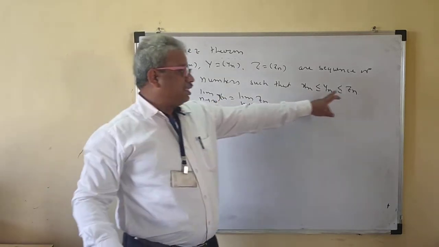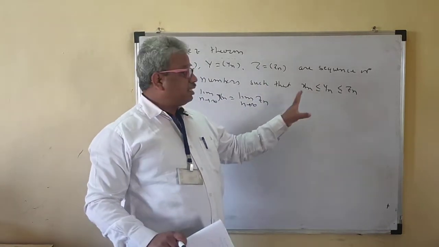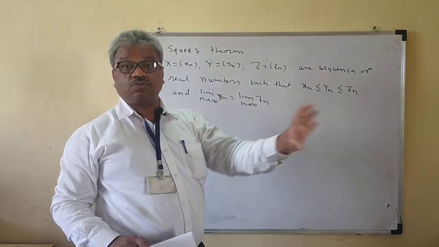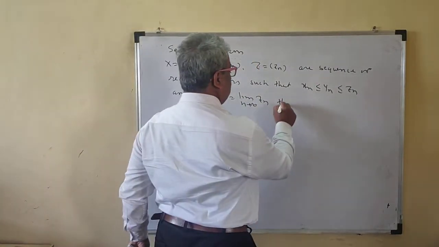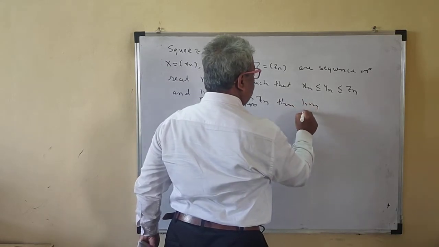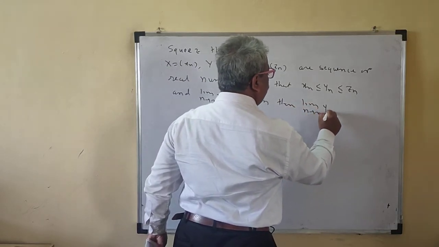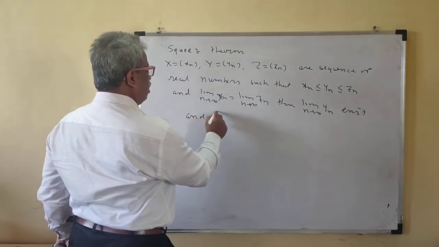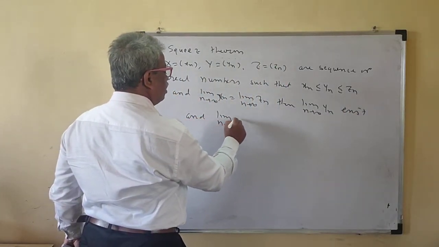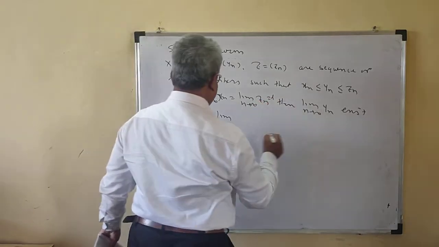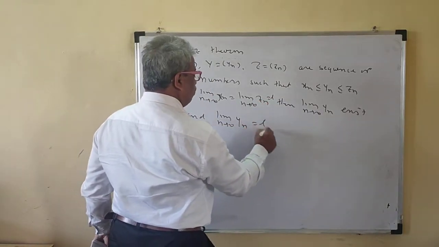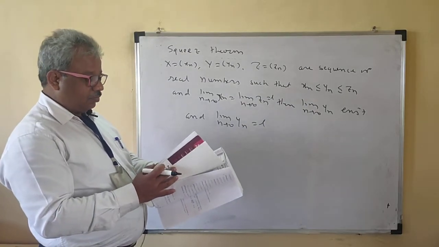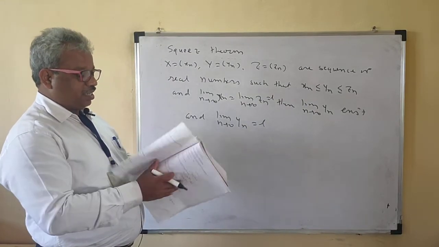So xn and zn are convergent to the same limit. Then yn is also convergent to the same limit. Suppose this limit is l. Then limit n tends to infinity yn is equal to l. This is the squeeze theorem.